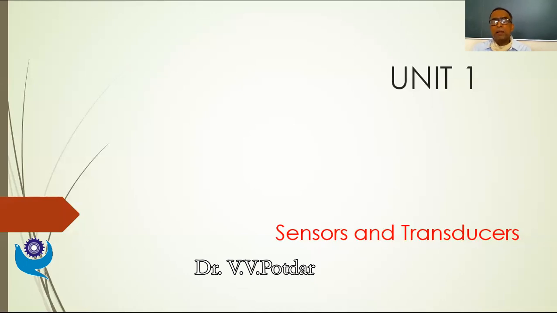So as I said, while designing any mechatronic system, let us say, for example, we are going to develop one mobile robot which is able to detect, let us say, an unwanted thing, maybe a bomb detector or explosive detector device. We want to develop this robot as a mechatronic device.